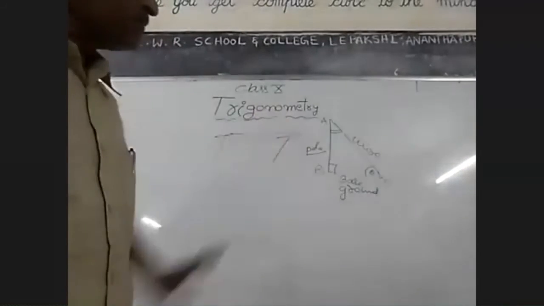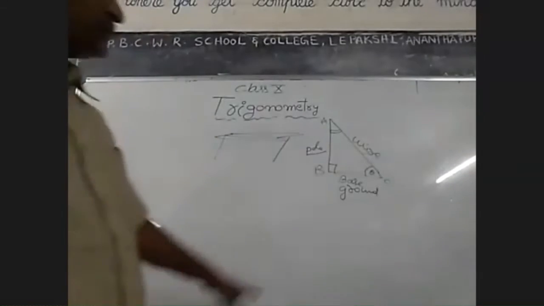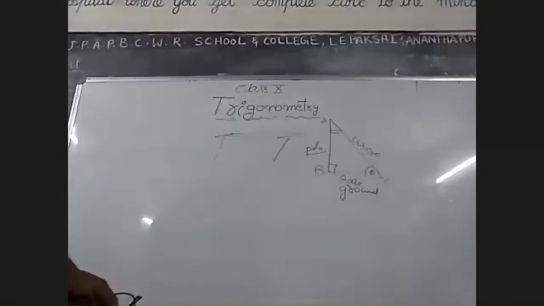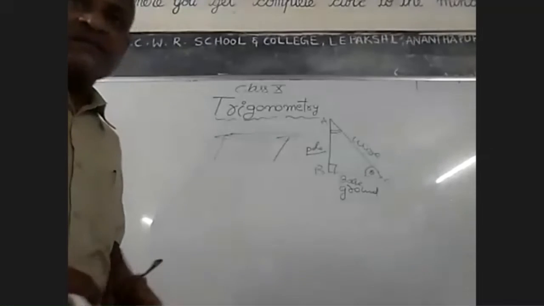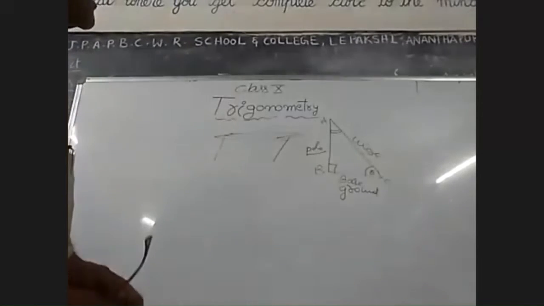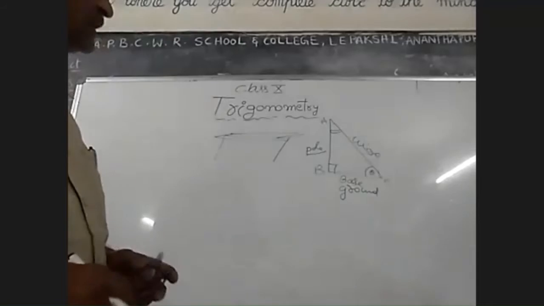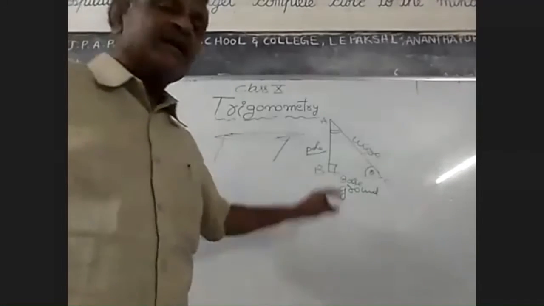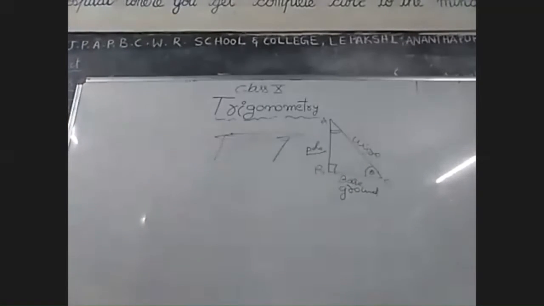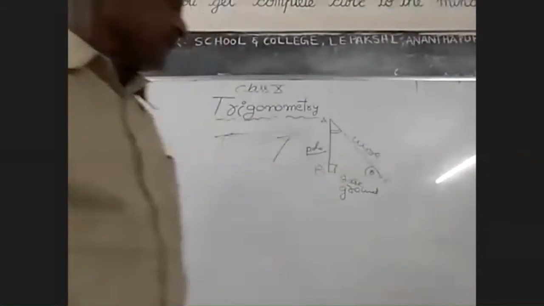Next, we also find the width of the river. By using trigonometric ratios, by using similar triangles and their ratios, we find the width of rivers.